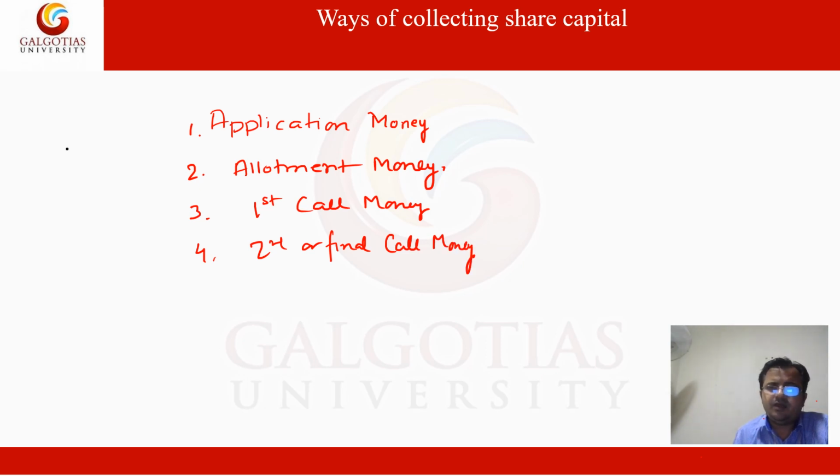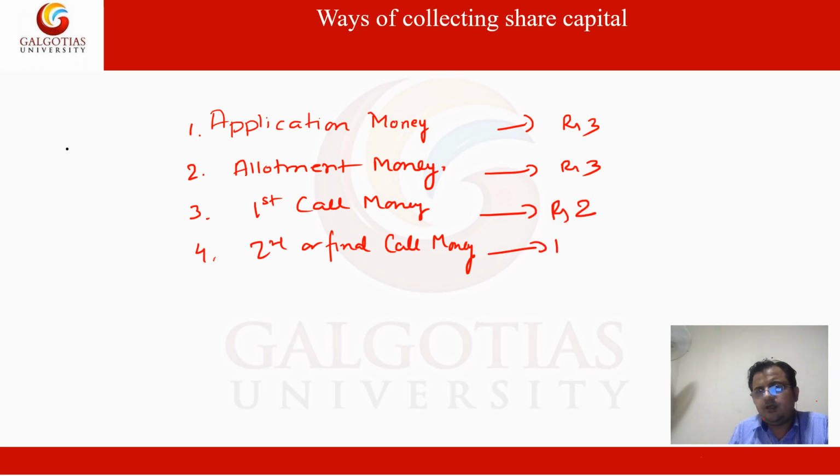Suppose the share price is 10 rupees, the company may call 3 rupees on application, 3 rupees on allotment, 2 rupees on first call, and 2 rupees on second call. That becomes a total of 10 rupees. So that is the usual way to call the whole share capital.